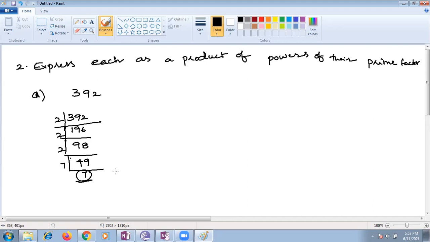Now you can express these numbers as a product of prime numbers. Means 2 is repeated how many times? 3 times, ma'am. So it is 2 to the power of 3 into 7 to the power of 2, ma'am. 7 is repeated how many times? 2 times. So we can write 2 to the power of 3 into 7 to the power of 2, ma'am.